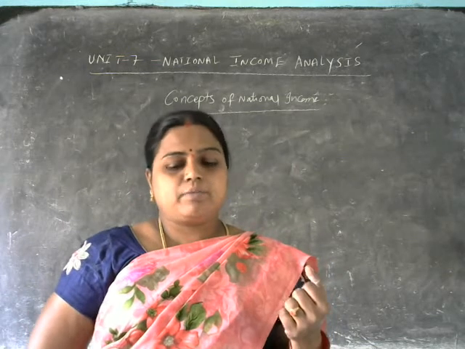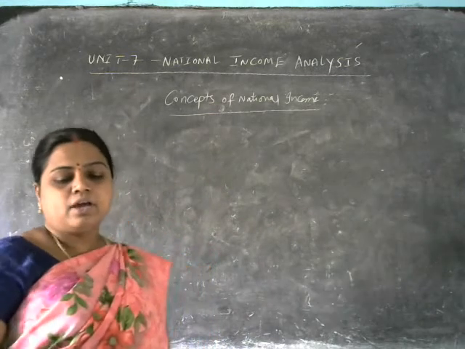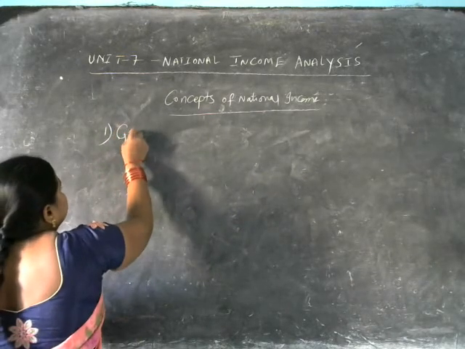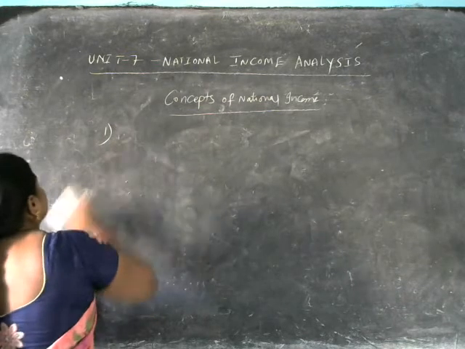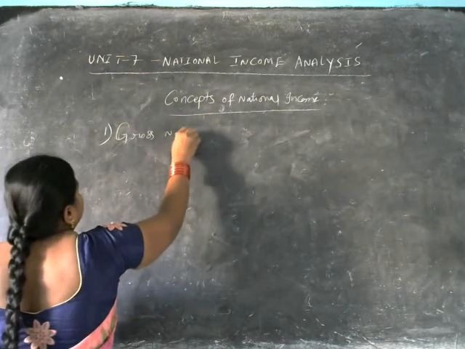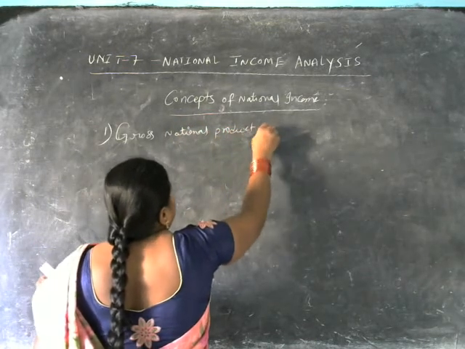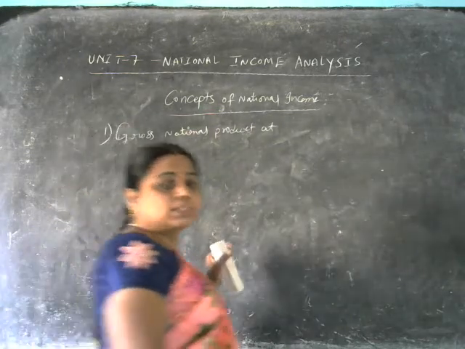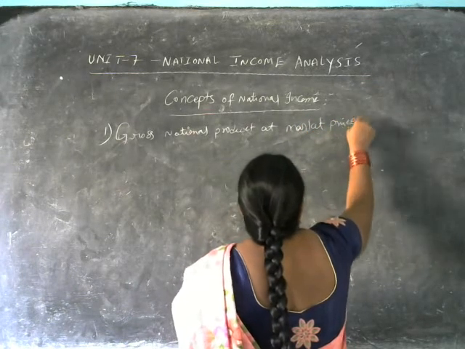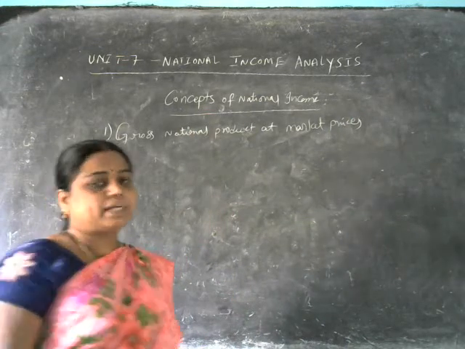So first let us learn about gross national product at market prices. In short, we call it GNP at market prices.